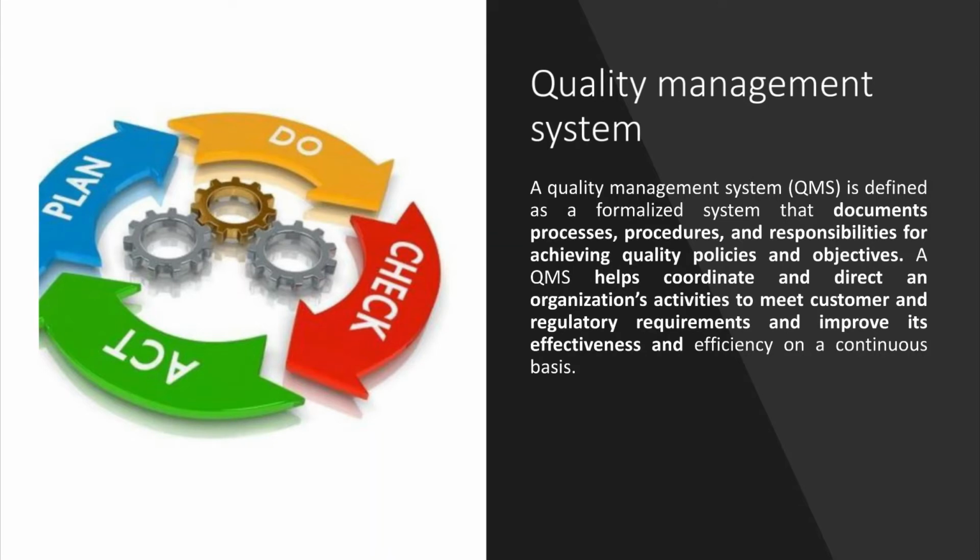So every organization aims to achieve the vision and mission. For achieving them, an organization needs to have a solid and concrete management system. Now, what will this management system do? This management system will focus on and set up the documentation that establishes various systems, procedures, and responsibilities at the different levels of the organization, and it will help in coordinating and directing the organization's activities.